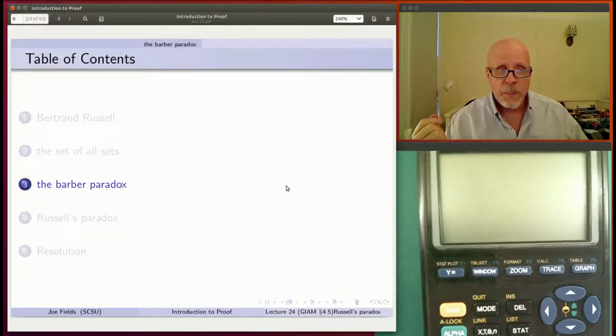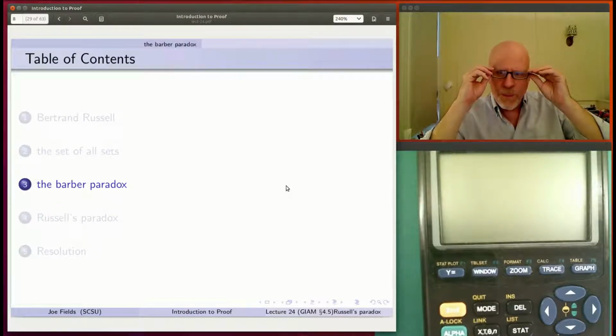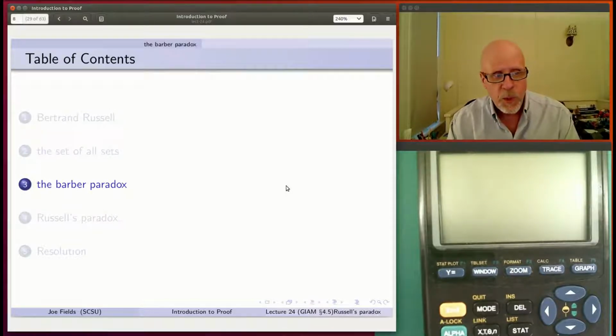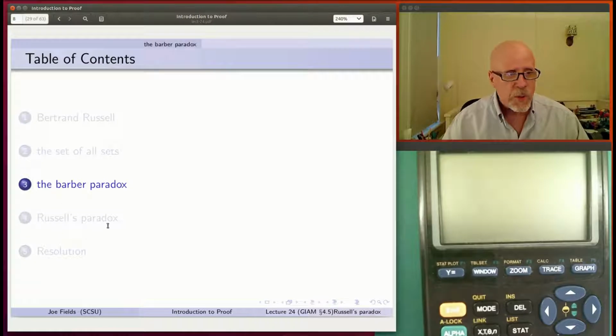And the barber paradox was introduced to try to explain to people fundamentally what was going on, what Russell had found, how it worked. I don't know, and it may not be knowable at this point, whether the barber paradox existed prior to Russell or whether it was invented strictly to describe what was going on with Russell's paradox. But in any case, it's viewed as sort of an easy, light version of Russell's paradox. So first we'll look at that, and then we'll go on to the full strength thing and deal with Russell's paradox itself.